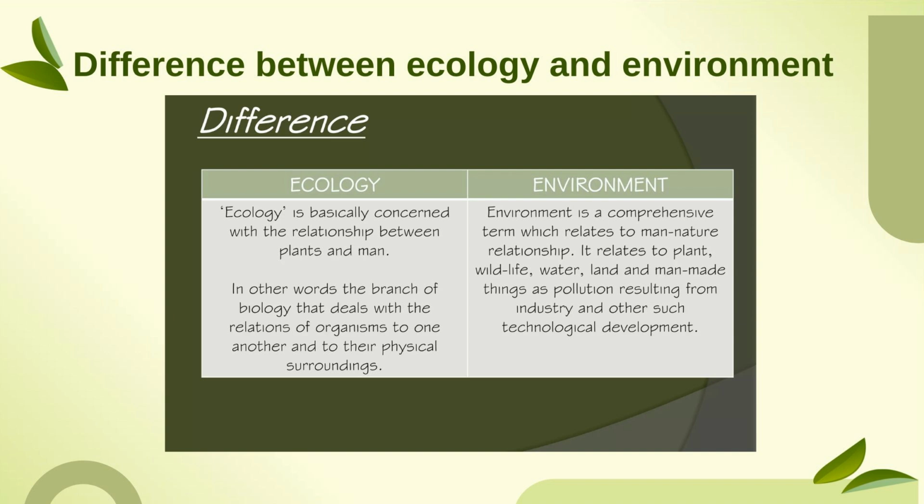Okay, but the environment is a comprehensive term which relates to man-nature relationship. It relates to plant, wildlife, land, water, man-made things, as pollution resulting from industry and other technological development.